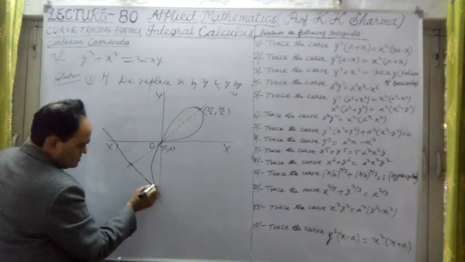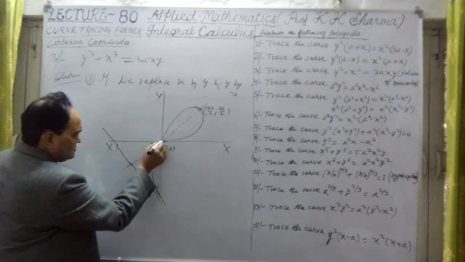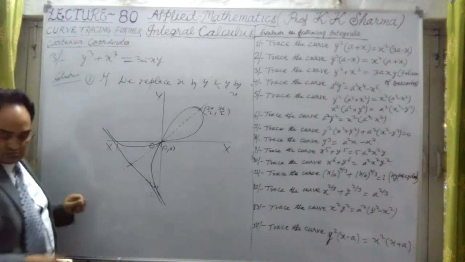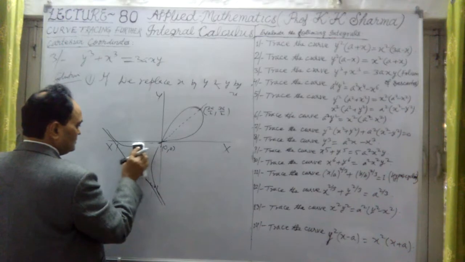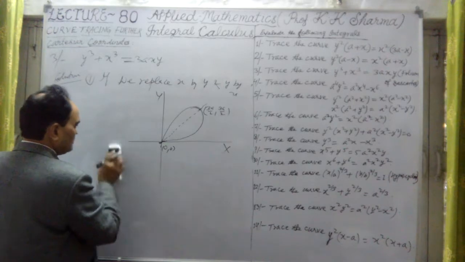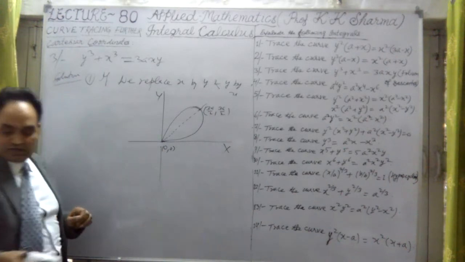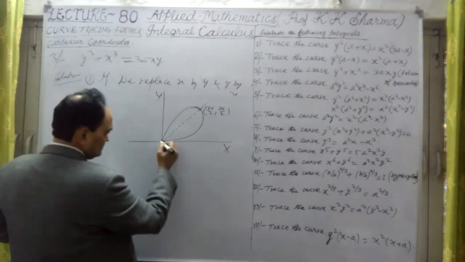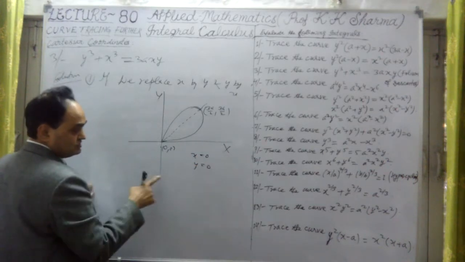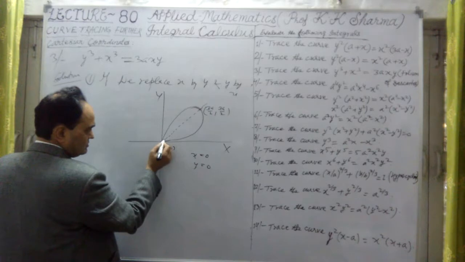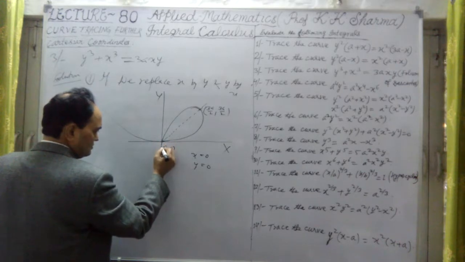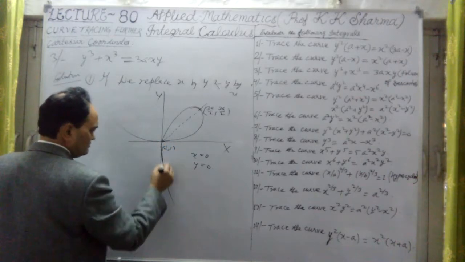And this is the curve here. The curve will be along the x-axis and y-axis, because x equal to 0 and y equal to 0 are the two tangents. Okay, we have to draw the tangent like this. Along the x-axis, there is a curve. Along the y-axis, this curve will be there.